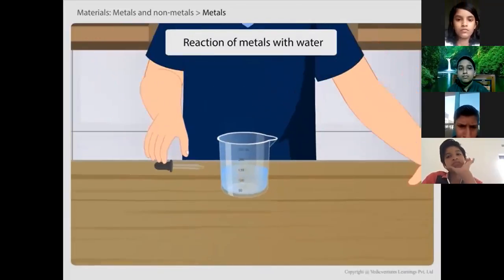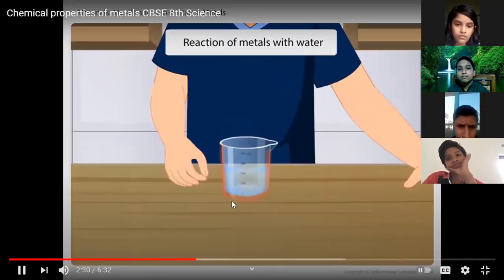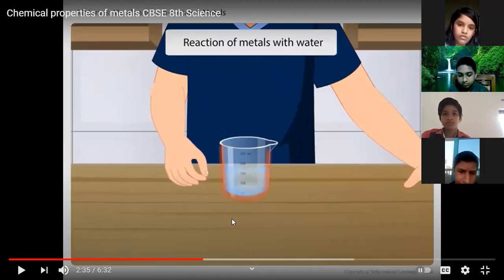When the reaction stops, touch the beaker. What do you feel? You will feel that the beaker has become hot. Please write down what you feel after this experiment. Has the beaker become hot? Yes, the beaker becomes hot. This is because the reaction is exothermic and hence heat is evolved. The reason the beaker becomes hot is that this is an exothermic reaction.